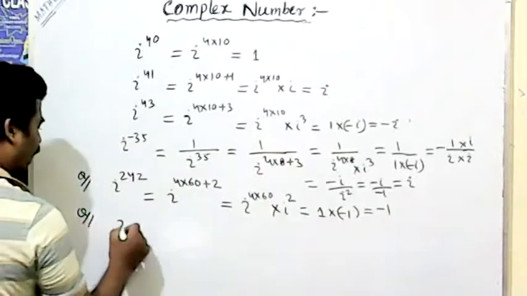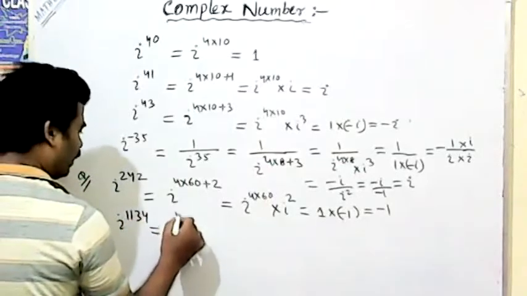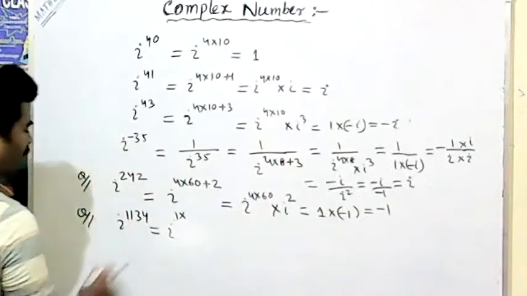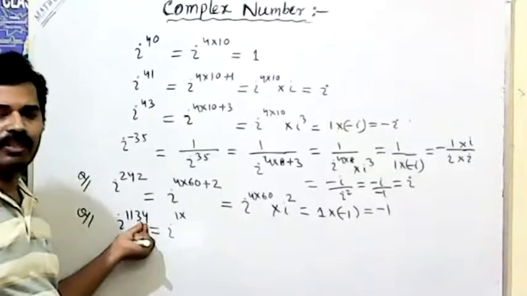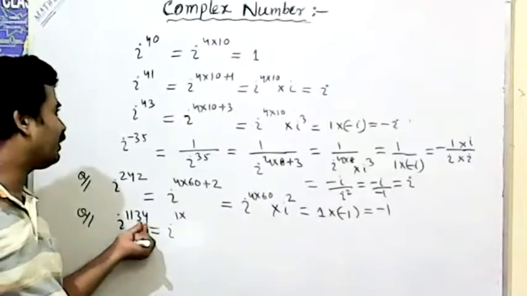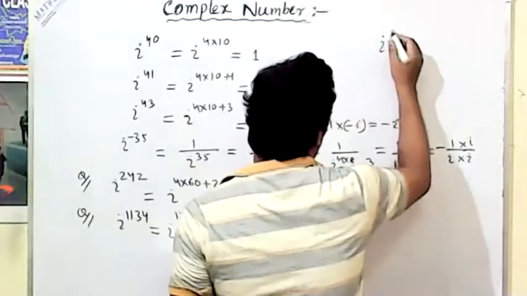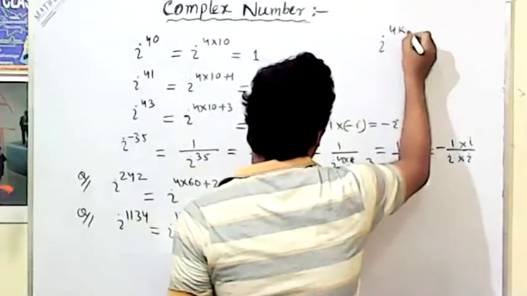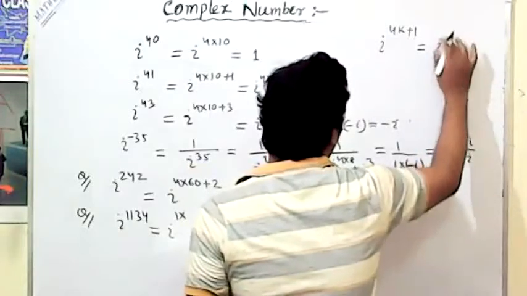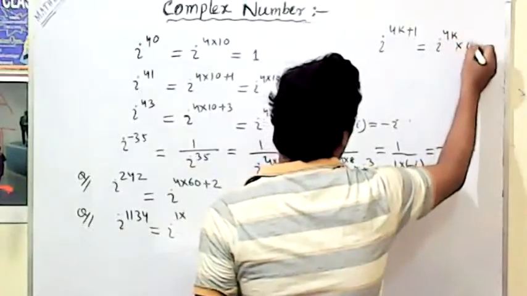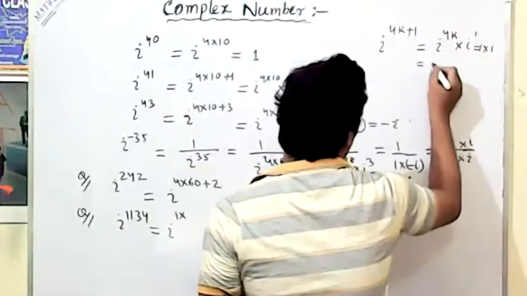Similarly, in the question i to the power 1134, what value will come? Look at the last 2 digits. If the last 2 digits are divisible by 4, then whatever the concept is given here, i to the power 4k plus 1, directly you can say i to the power 1. Why? i to the power 4k into i to the power 1, that is 1 into i, that means simply i.